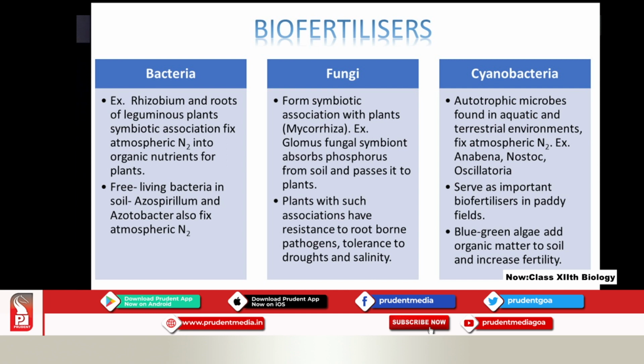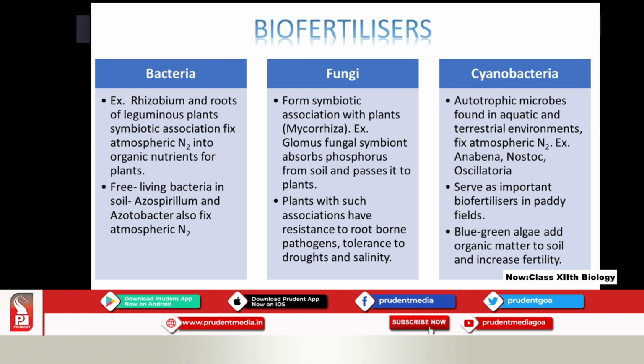Plants with such association have resistance to root-borne pathogens, and tolerance to drought and salinity. This is very, very important for 1 mark.